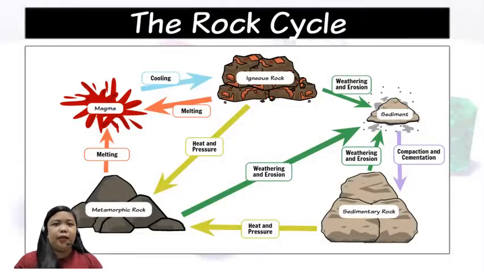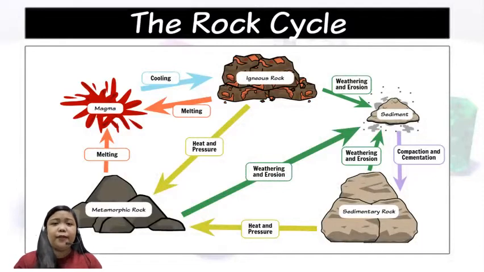Come to think of it. Yes, it is possible. But how? It is possible by means of the addition of heat and pressure. By means of heat and pressure, these sedimentary rocks will be transformed into metamorphic rocks. And lastly, when metamorphic rocks are subjected to extreme heat and pressure and undergo the melting process, this metamorphic rock will now go back to its original form, and that is the magma.